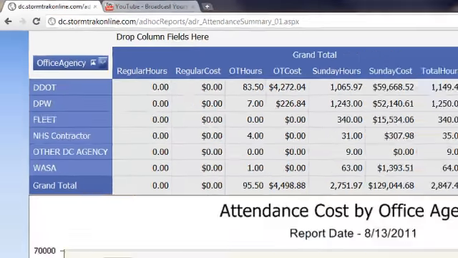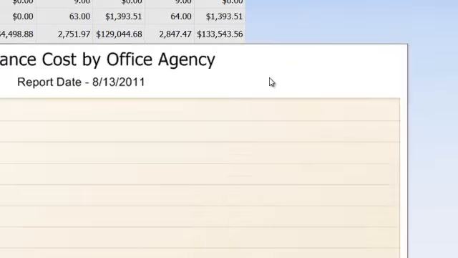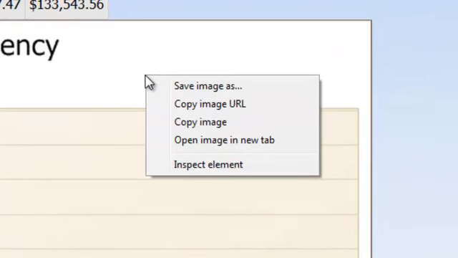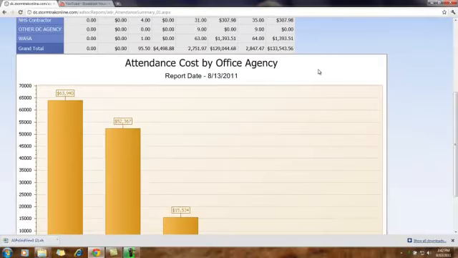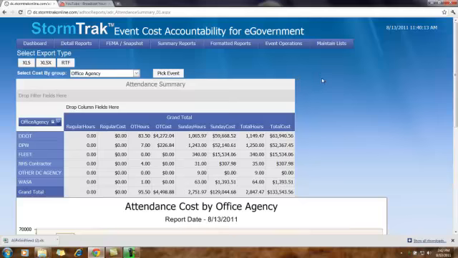If you want to copy the graphical representation also to your exported results, simply click on the table, right-click it, click on the option that says Copy Image, and once you have exported it to Excel or Word, you can then right-click and paste.